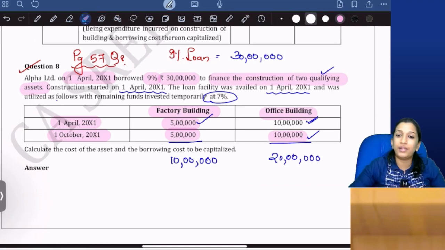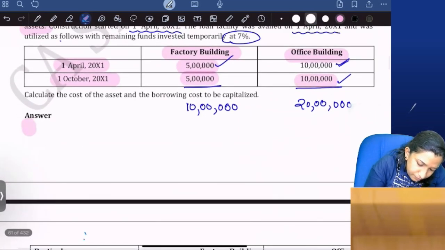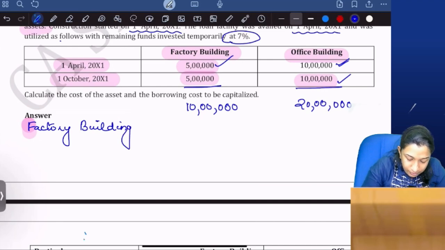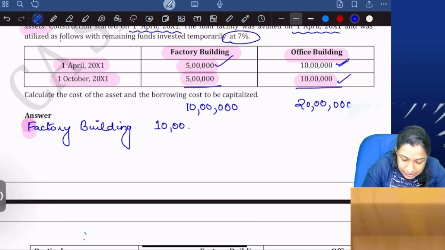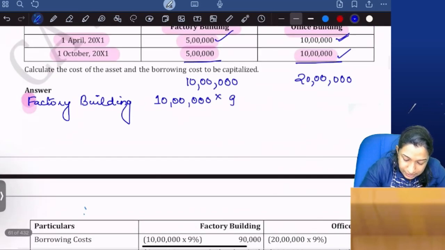So how do you calculate the borrowing cost to be capitalized? Easy. First I am taking the factory building. Actually the calculations and notes are there, but I'm just doing the factory building. Total fund 10 lakhs into the interest rate of 9%, so that is 90,000.